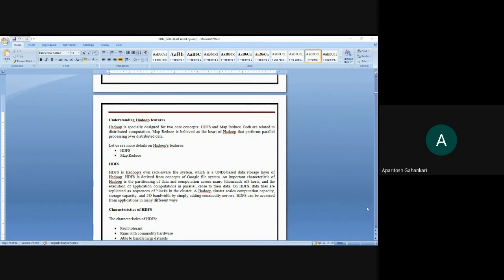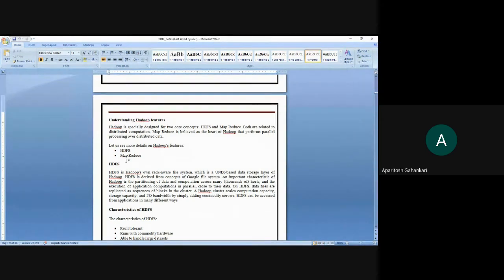So moving further, you have these two major components or features of Hadoop, HDFS and MapReduce. HDFS is the Hadoop file system, which works on a Linux or Unix based data storage layer.